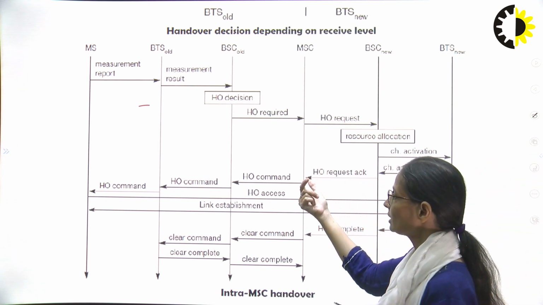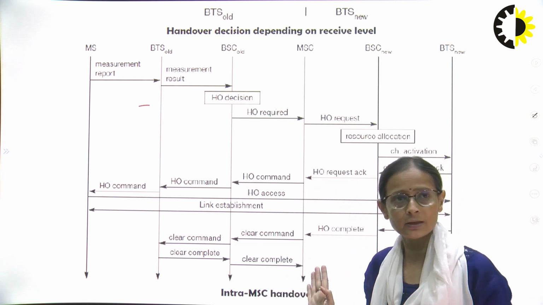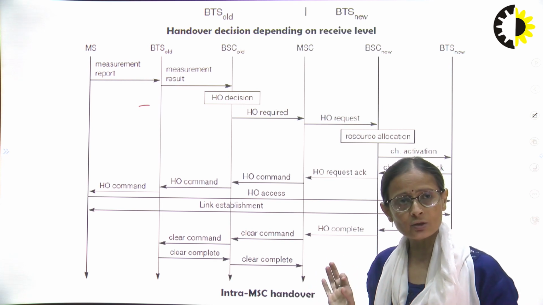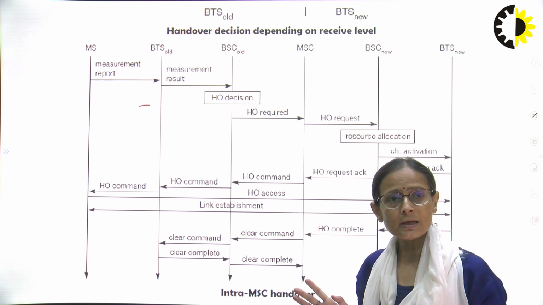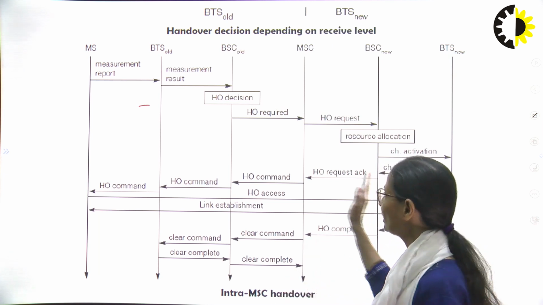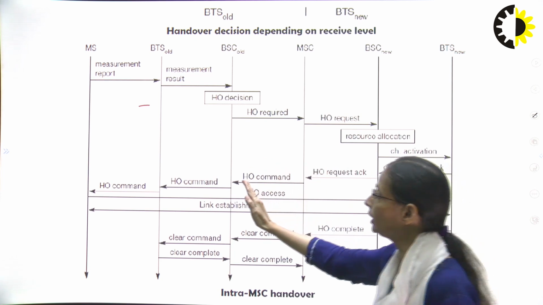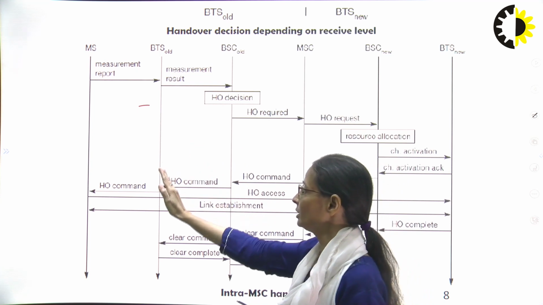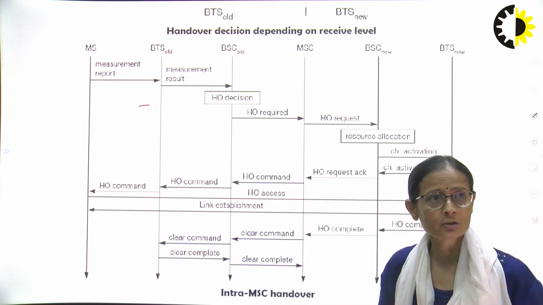Now this MSC, after receiving this handover acknowledgement, that is all the necessary part. Now what does this acknowledgement tell? It says that all the necessary processing has been handled by the BSC new. Once it receives this, it will give a handover command to the BSC old.